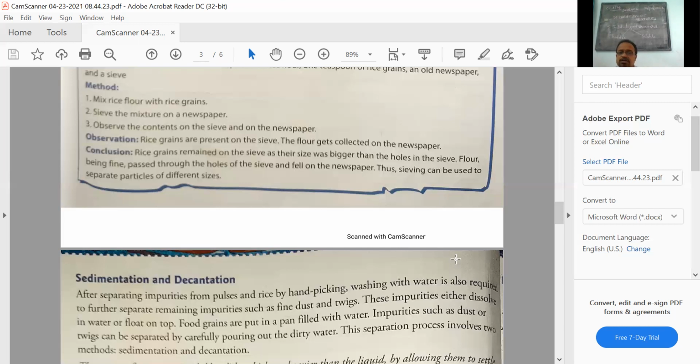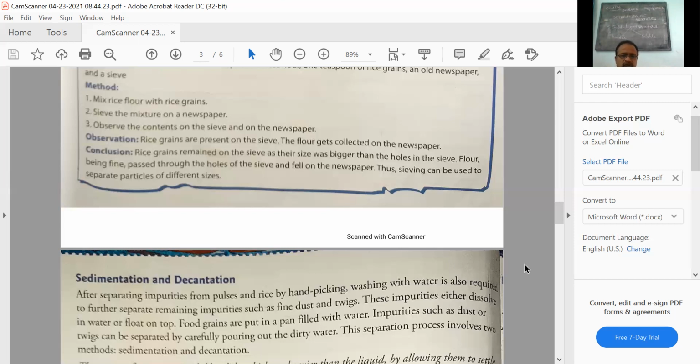After separating mixtures from pulses and rice by hand picking, washing with water is also required to further separate impurities such as fine dust and twigs. These impurities either dissolve in water or float on top. Food grains are put in a pan filled with water. Impurities such as dust or twigs can be separated by carefully pouring out the dirty water. That is separating insoluble particles present in the cleaned rice or cleaned wheat.